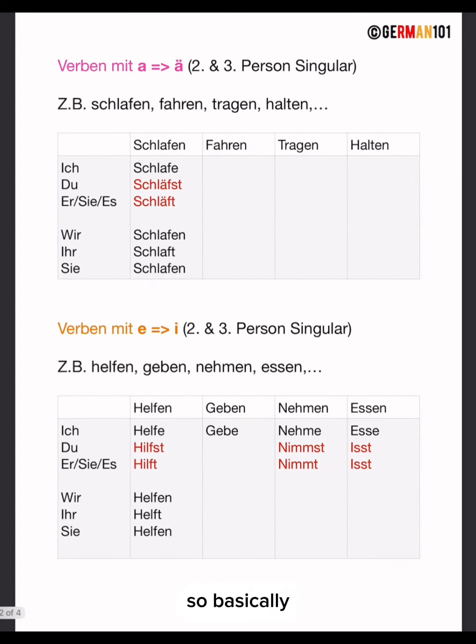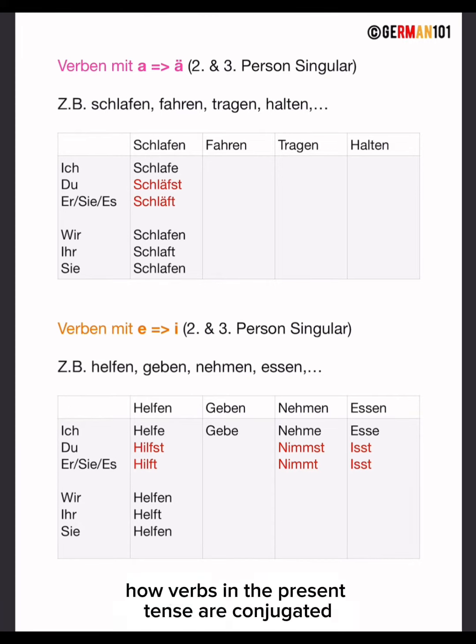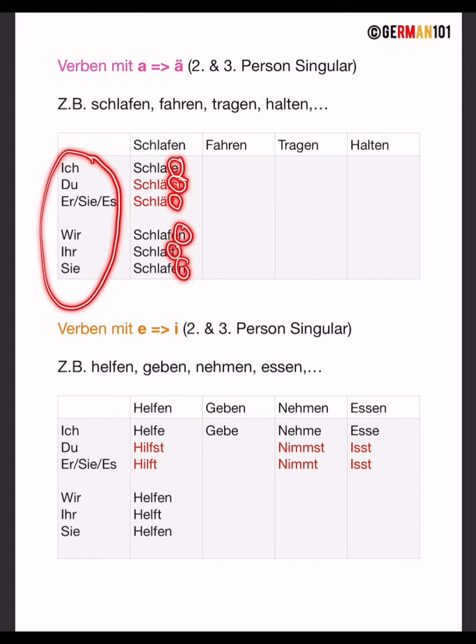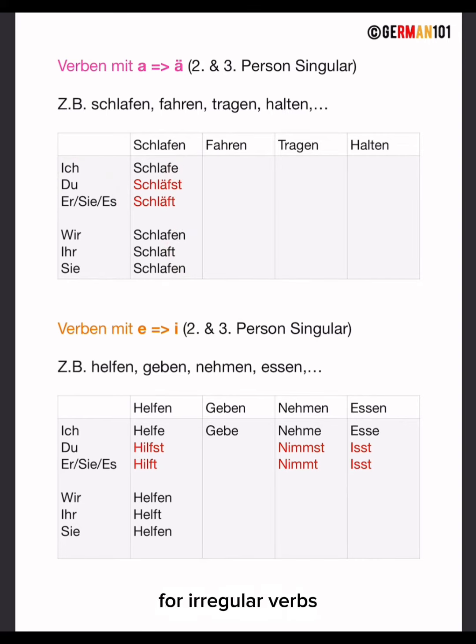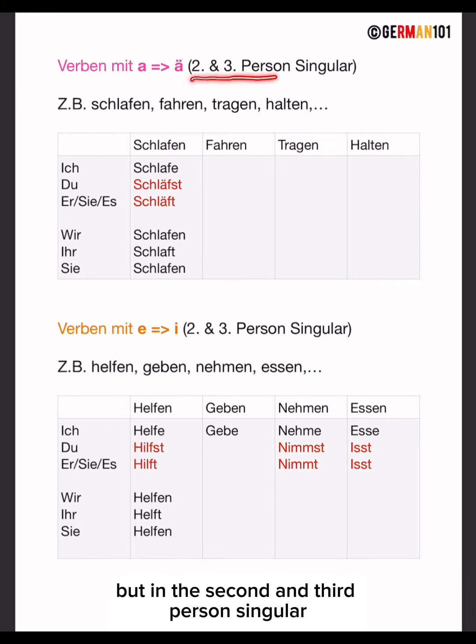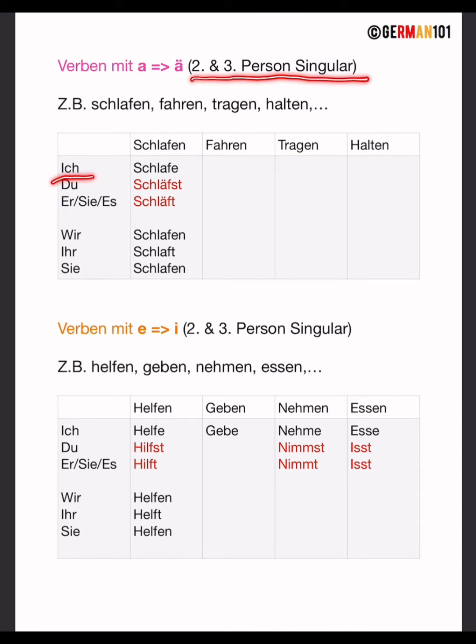So basically, there is a pattern how verbs in the present tense are conjugated. And that pattern are the endings. So these are the endings of the verb, right? Depending on the personal pronouns, which are these. And they change. For irregular verbs, the endings are the same, but in the second and third person singular, so du and er, sie, es, so you and he, she, it, we have a stem vowel change.